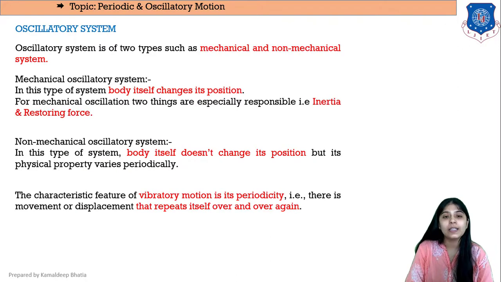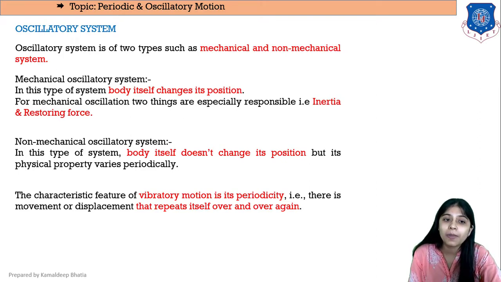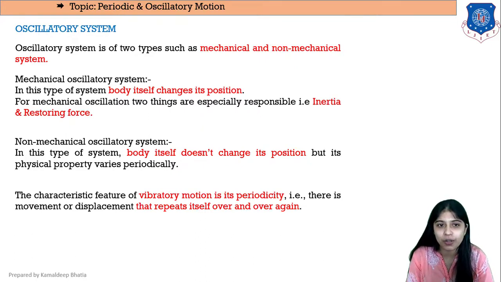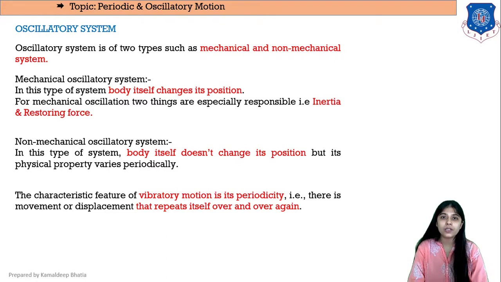Now let us see what mechanical and non-mechanical systems mean, right? So an oscillatory system is generally of two types: one is mechanical and another is non-mechanical. Now what does a mechanical oscillatory system mean? In a mechanical oscillatory system, the body itself changes its position.